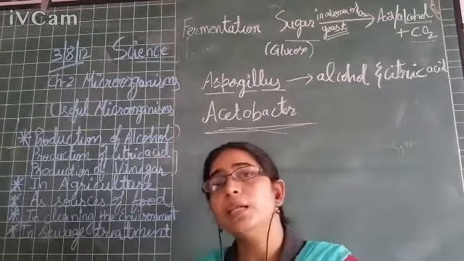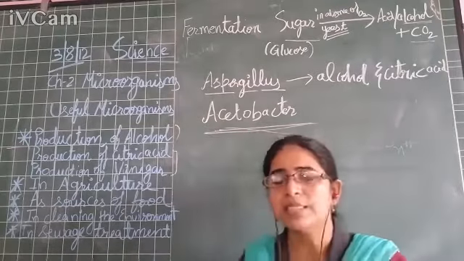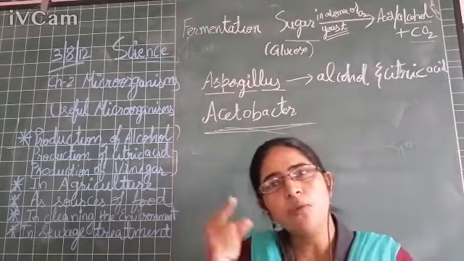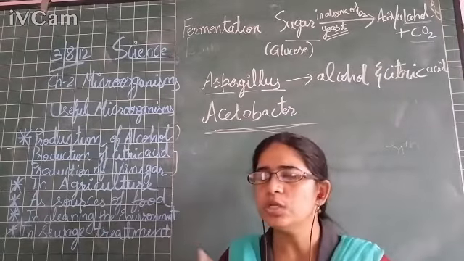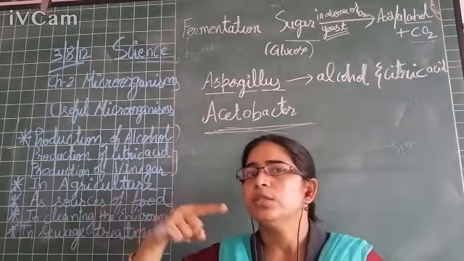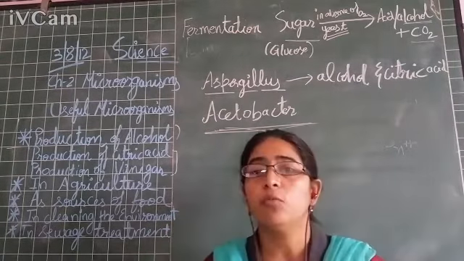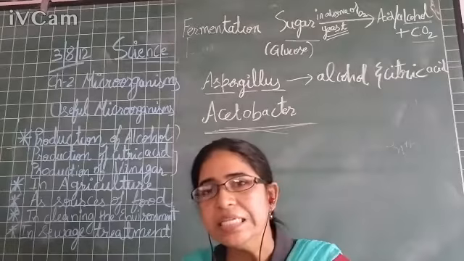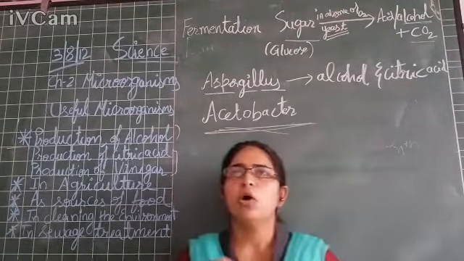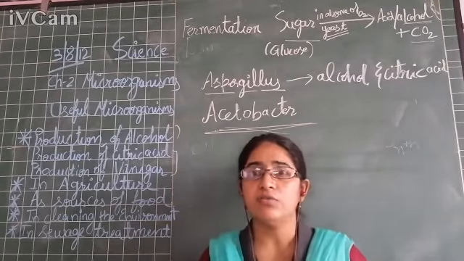Microorganisms, right? They help plants also. They help the plants in fixing the nitrogen. They fix the nitrogen in the form the plant wants. Plants cannot use the nitrogen which is available in the free environment. So the microorganism converts it into a useful form, that is in the form of nitrates, which can be used by plants, right? So by providing nitrogen in the form of nitrates to the plants, microorganisms are increasing the fertility of the soil, right?